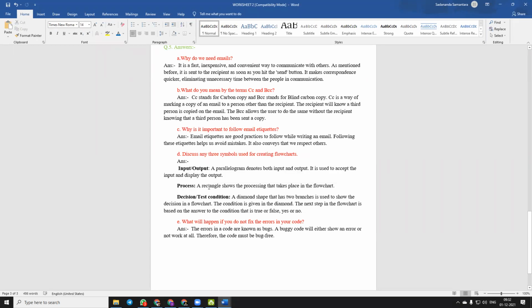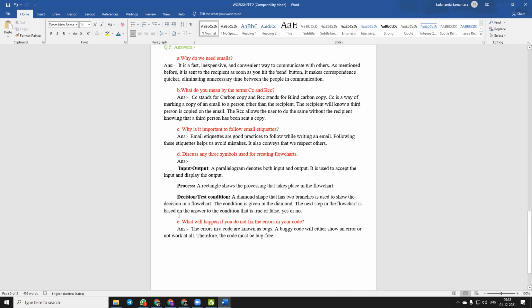A rectangle shows the processing that takes place in the flowchart. Third one, decision or test condition. A diamond shape that has two branches is used to show the decision in a flowchart. The condition is given in the diamond. The next step in the flowchart is based on the answer to the condition, that is true or false, that we have already discussed during the flowcharts.